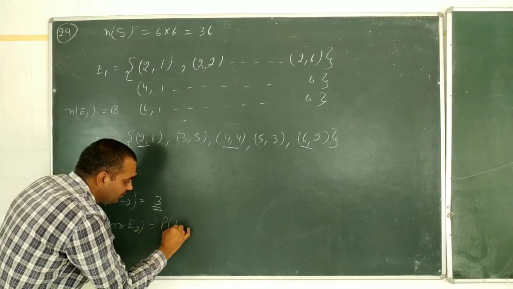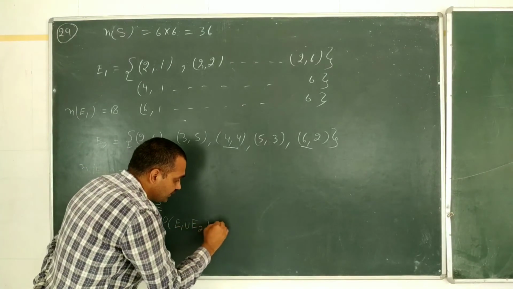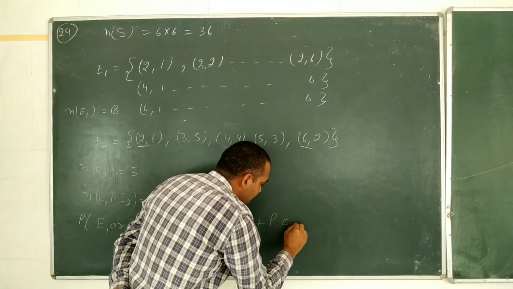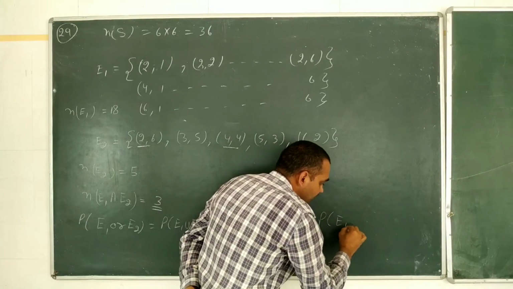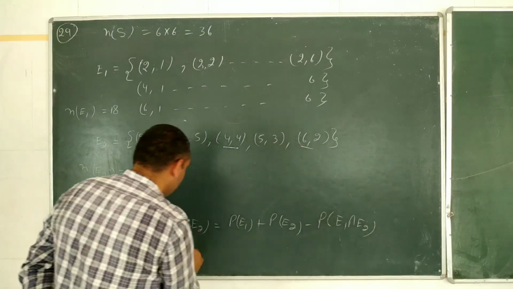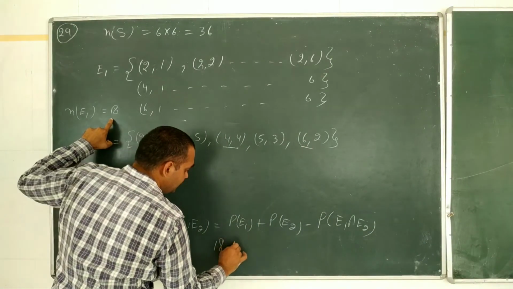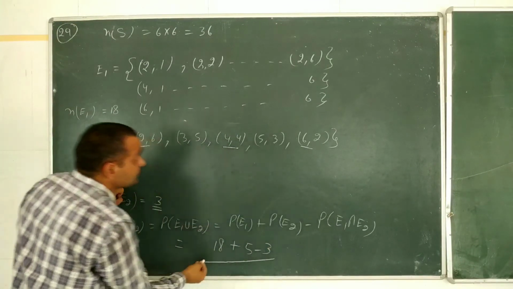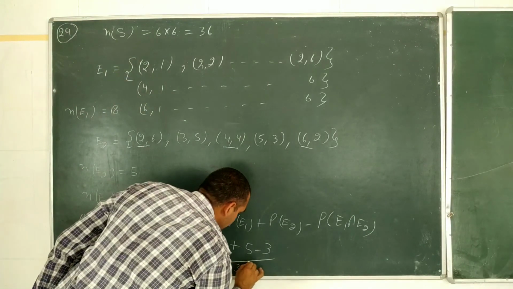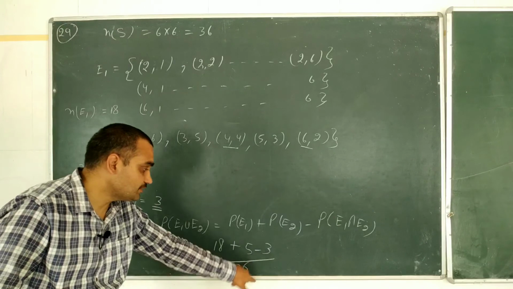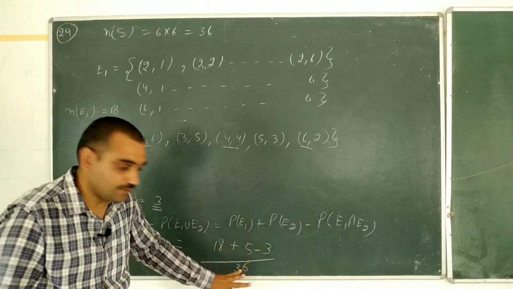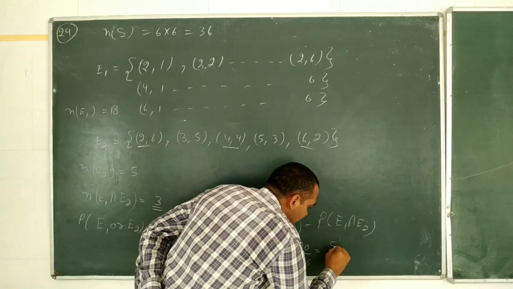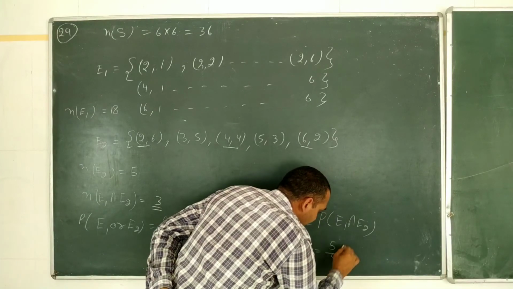That will be the probability of E1 union E2, and the formula is probability of E1 plus probability of E2 minus probability of E1 intersection E2, which is 18 plus 5 minus 3 divided by 36. 18 by 36 plus 5 by 36 minus 3 by 36, and we sum those up: 20 divided by 36, which is equal to 5 divided by 9.